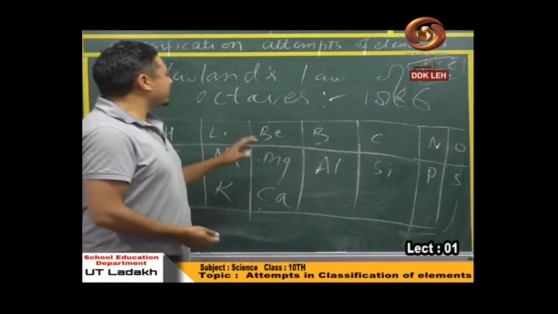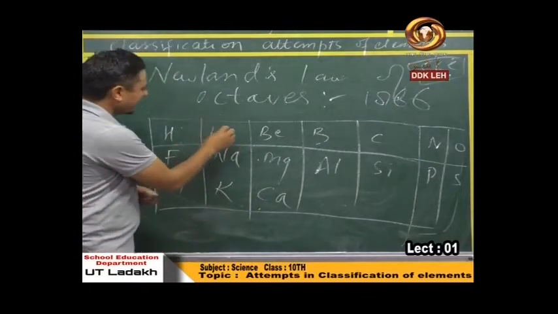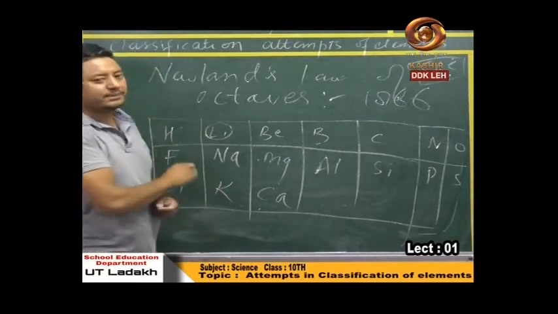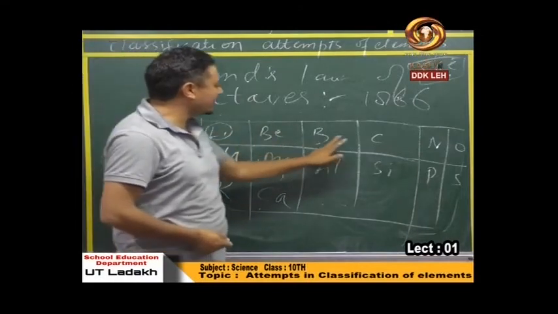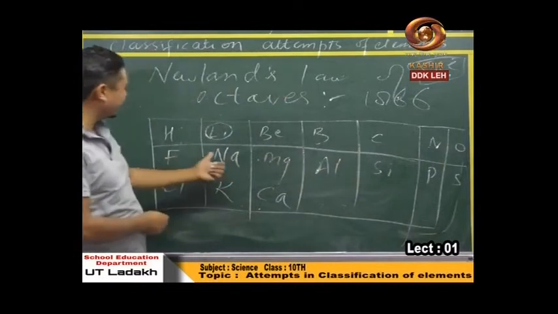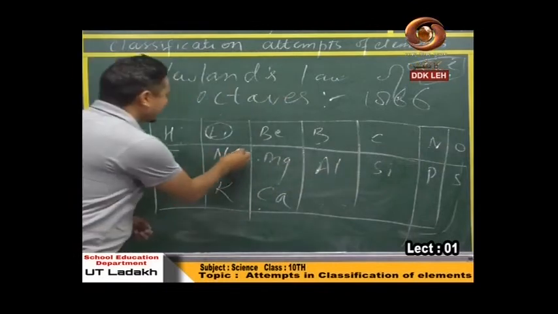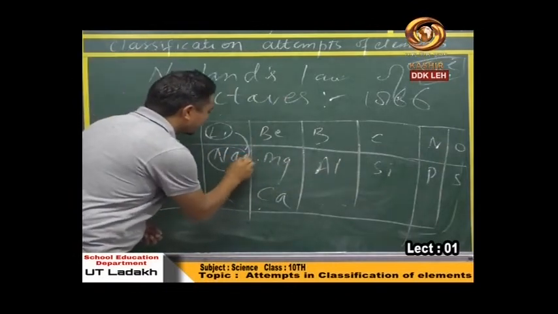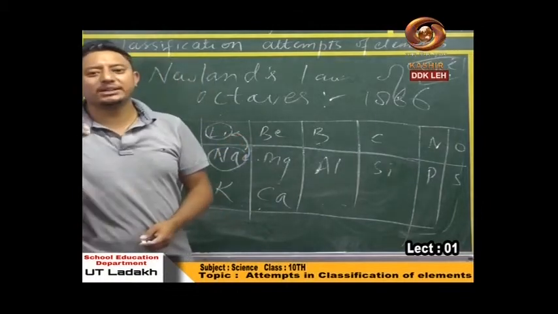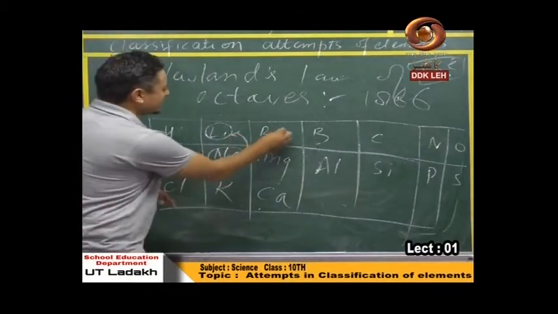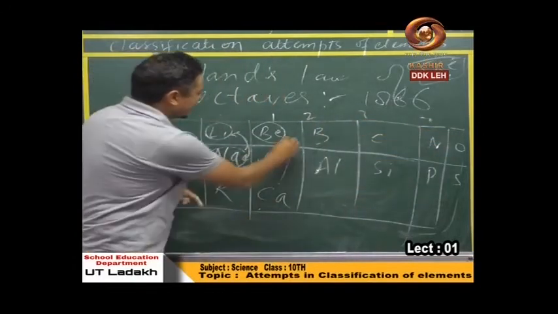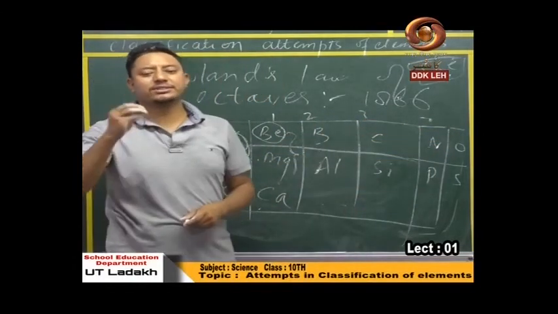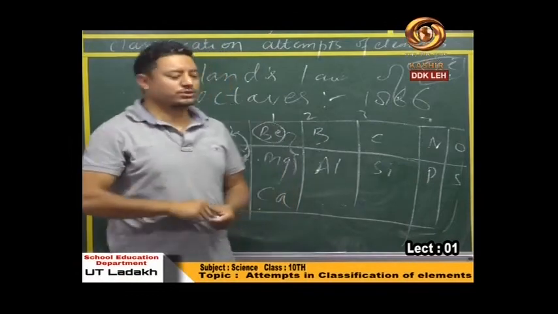See, how he said? He said, you have to choose one element over here, okay? And then you have to go on counting. 1, 2, 3, 4, 5, 6, 7, 8. That means these two properties will definitely be resembling one another. If you choose this, 1, 2, 3, 4, 5, 6, 7, 8, these two have almost similar physical and chemical properties. Okay.